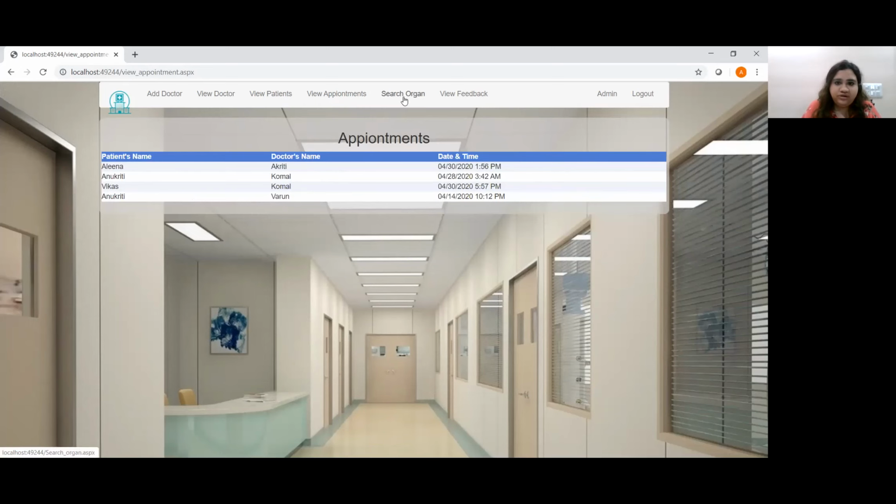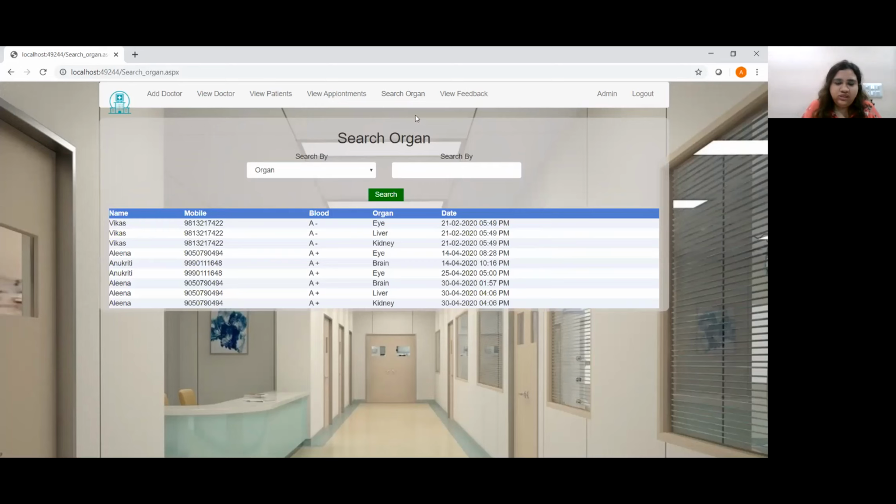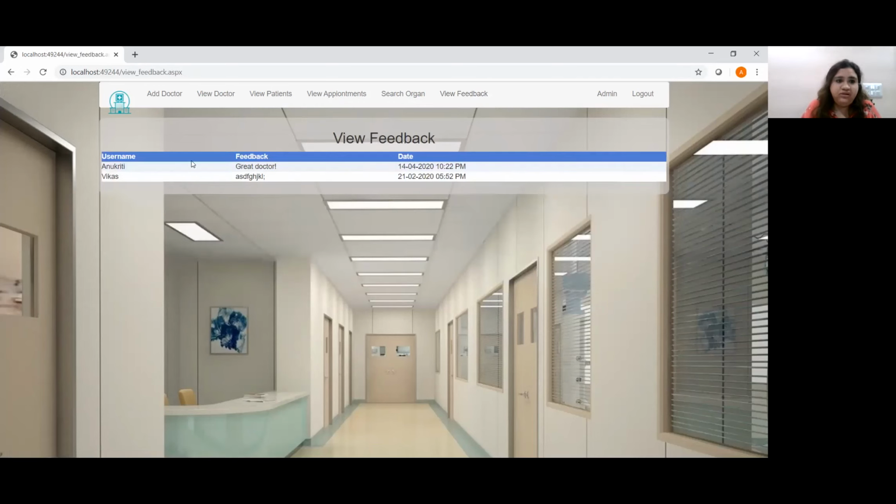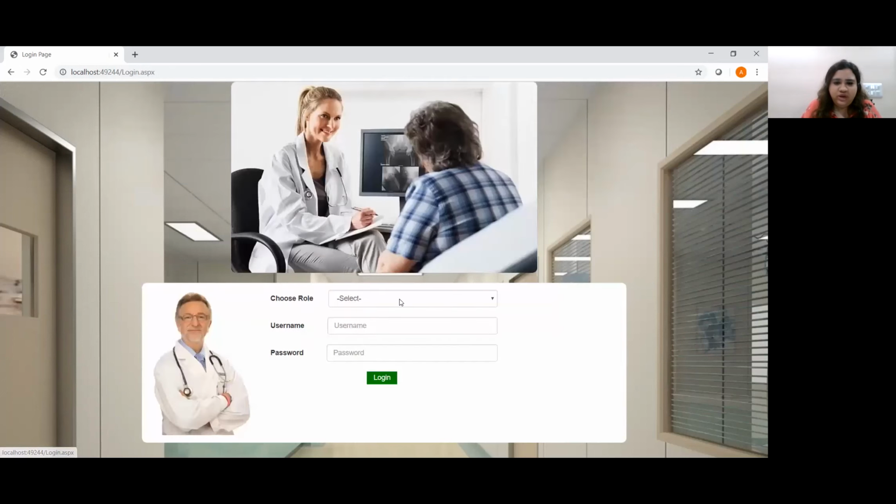Now let's search organ. Suppose we need a blood donor. So we'll be searching by blood group. We'll be entering the blood group, say A positive. Search. So these are all the patients or people having the blood group A plus. Now the last thing, we can see the feedback that has been submitted by the patient. So these are the feedbacks. Now let's log out of the admin module. Okay, so that was the admin module.